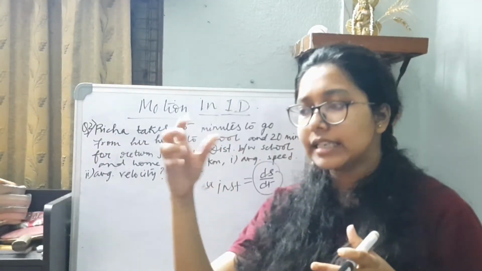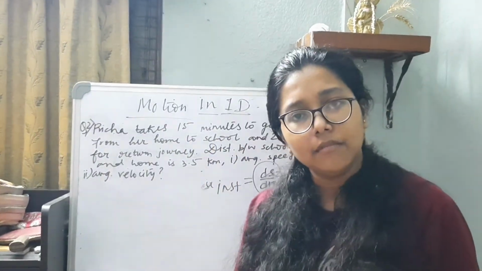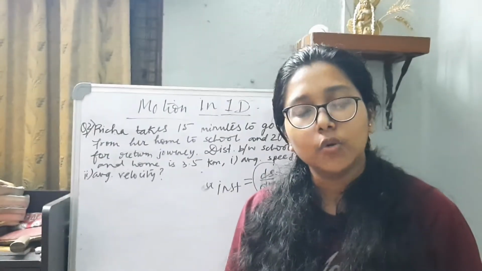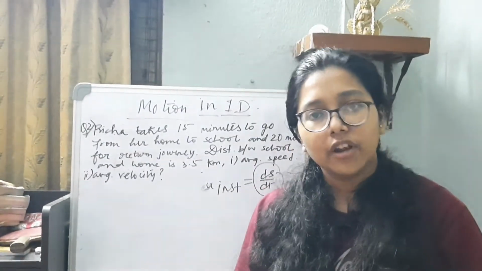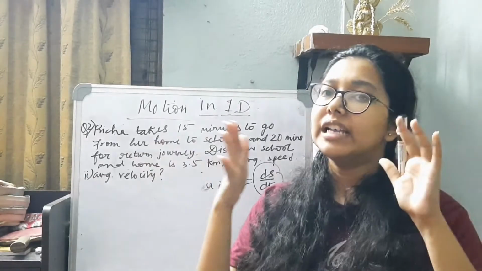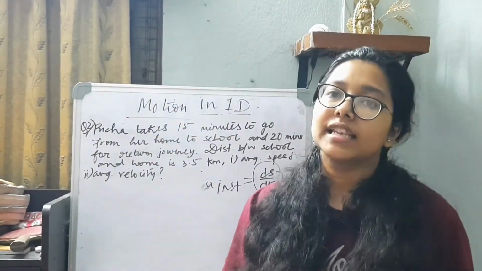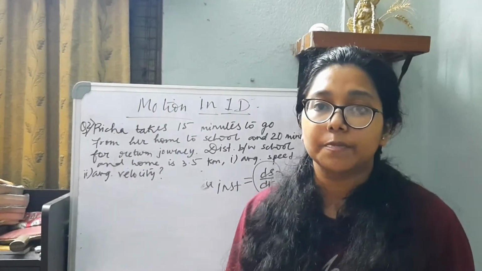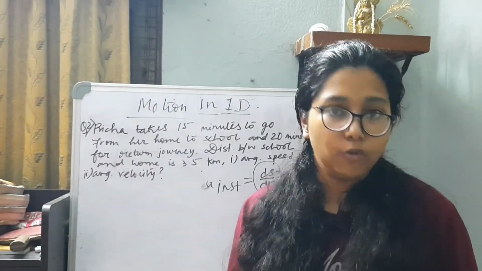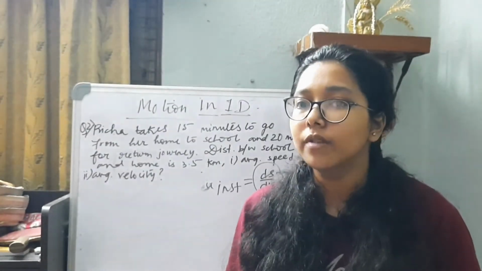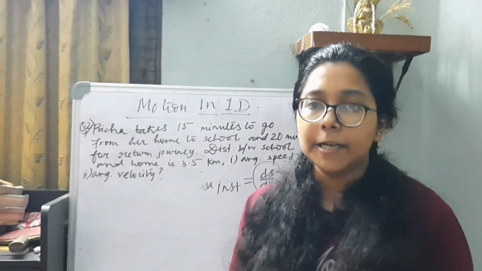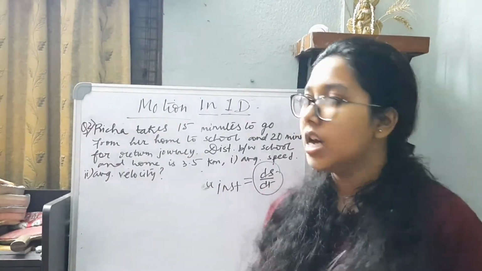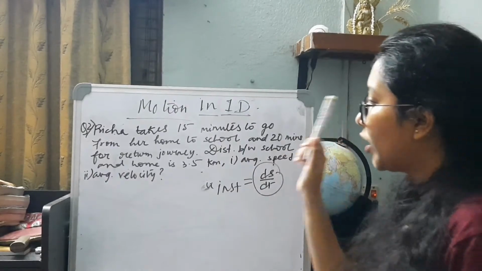So any instantaneous velocity will be the same, and that will be equal to the average velocity or the average speed. So instantaneous speed is equal to the average speed if the body is in uniform motion, because ultimately they become equal due to the uniformity in their motion.